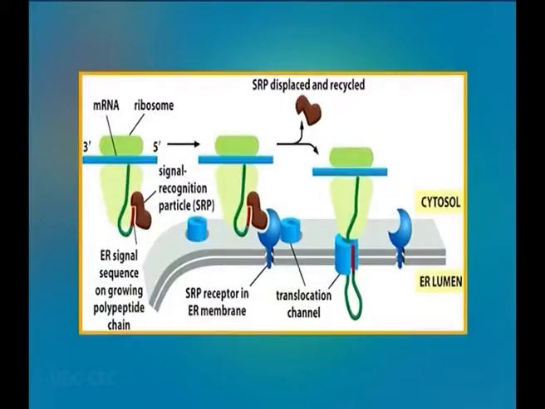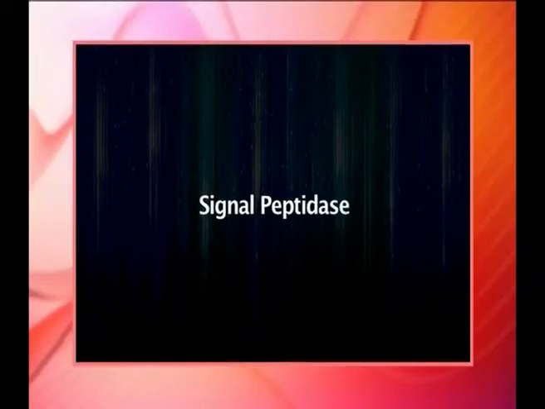A ribosome only binds to the rough ER once a specific protein-nucleic acid complex forms in the cytosol. This special complex forms when a free ribosome begins translating the messenger RNA of a protein destined for a secretory pathway. The protein is processed in the ER lumen by an enzyme called a signal peptidase, which removes the signal peptide.